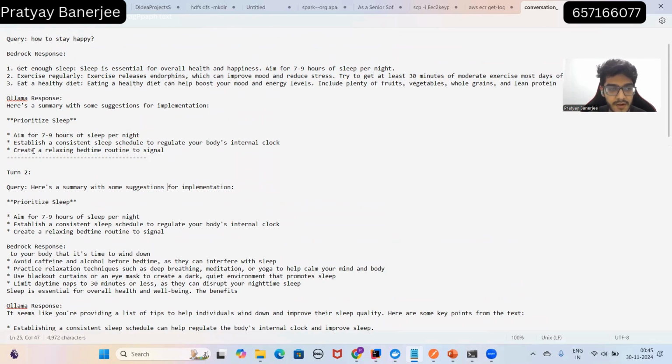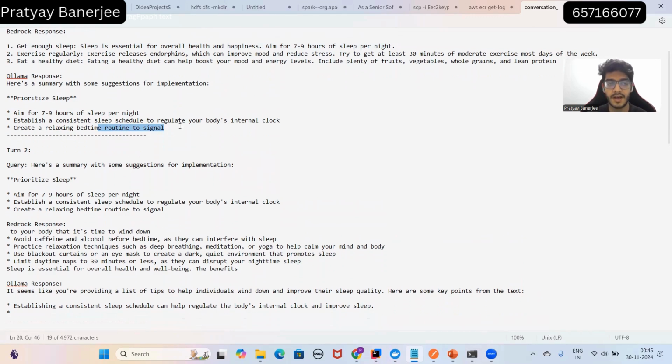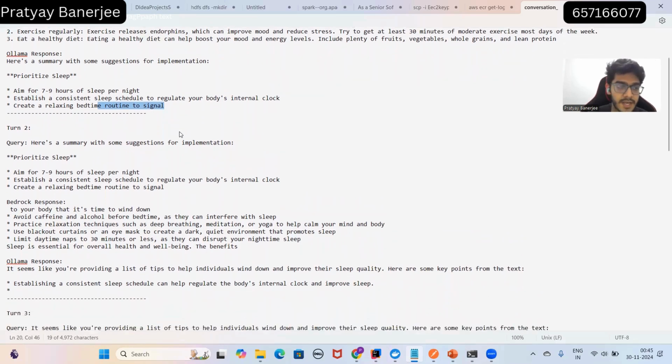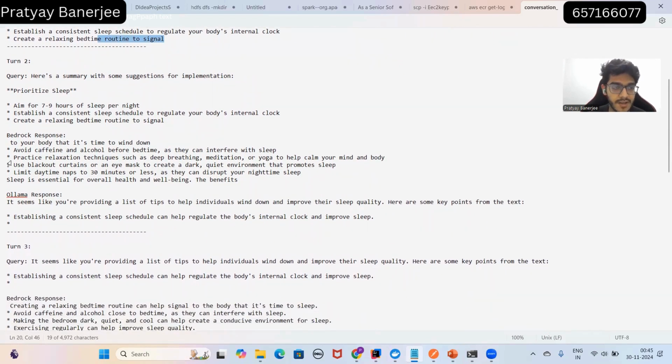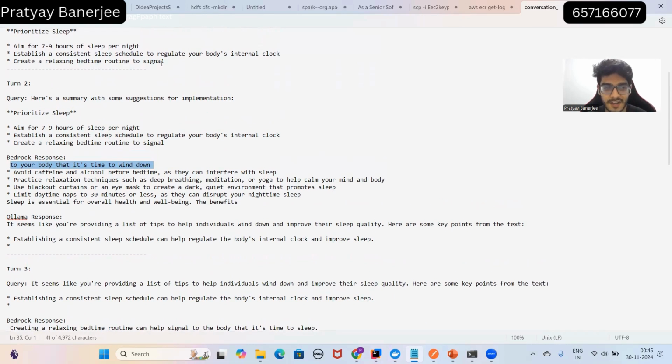It broke off at "create a relaxing bedtime routine to signal", because I said the maximum tokens response you can send me is 50. And this is the query that we'll be sending to Bedrock, right? So Bedrock has now completed the sentence which Ollama couldn't.